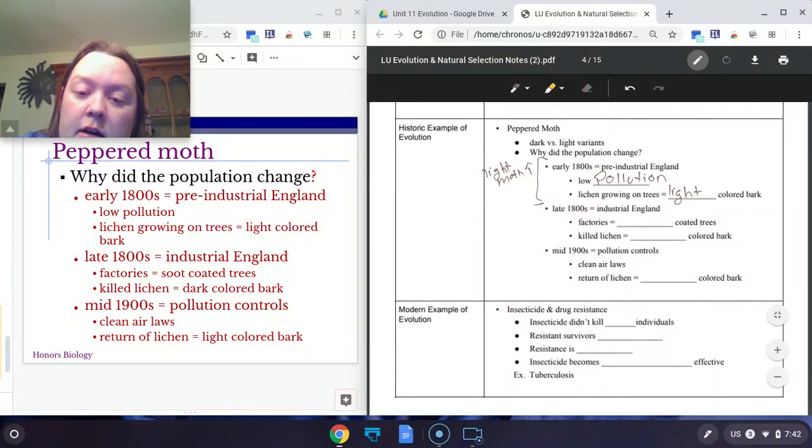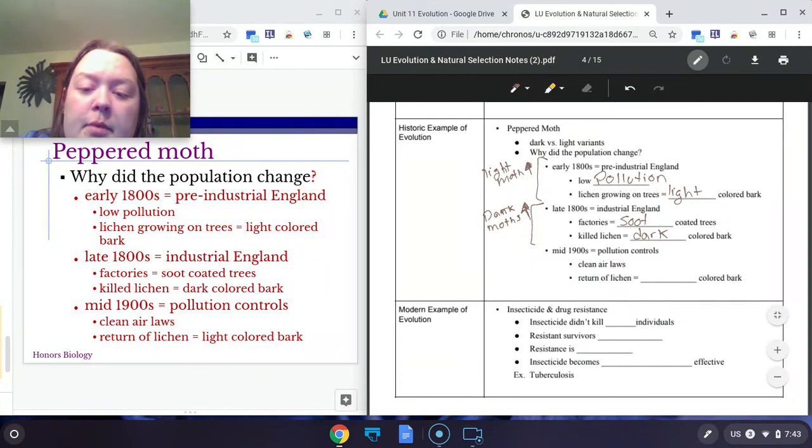However, in the late 1800s, lots of factories were built that led to soot. Lots of soot, lots of pollution, and that soot and pollution covered the trees. When soot covers trees, the trees are going to become dark in color. And when the trees become dark in color, the dark moths are going to blend in. So now, if you're a light-colored moth, you're going to be the one that gets eaten. So the dark-colored moths are going to go up here. So now we have more dark moths, because it's more beneficial to be a dark-colored moth.